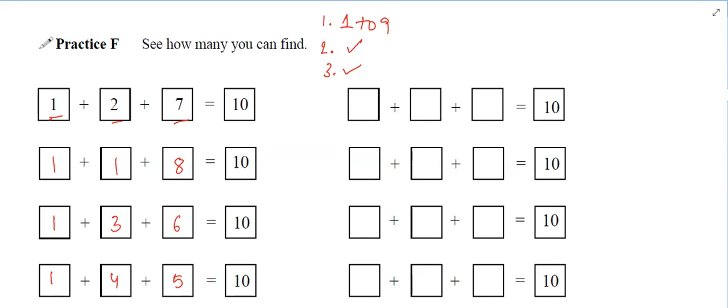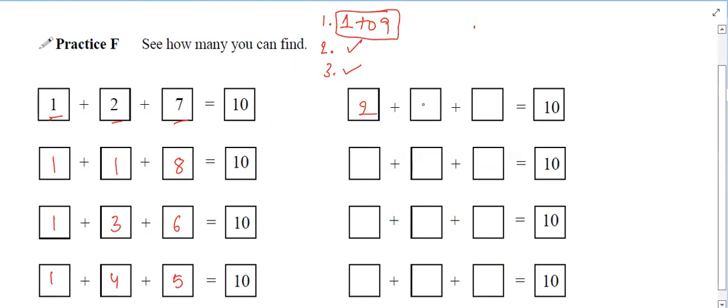Next, 1 6? No, because 1 6 3 is already there. 1 7? No. 1 8? No. 1 9? We can't, sir. Only 2 numbers are there. With 1 9, the other number will be 0. So see here, we said we have to take the digits from 1 to 9. Right. So with 1, the combinations are over.